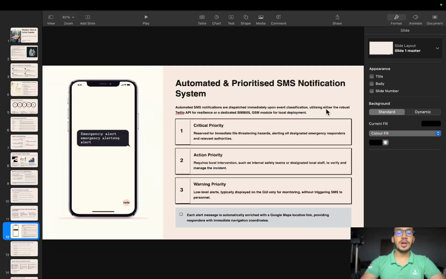After that, for the fire, I simulate a rapid temperature rise and a large gas reading. The fusion logic sees the temperature above 65 degrees and the gas reading above the action level, so it detects a rise and fire action. The GUI shows a red alert and danger circle. The local buzzer sounds and the Pi publishes the alert message to MQTT.